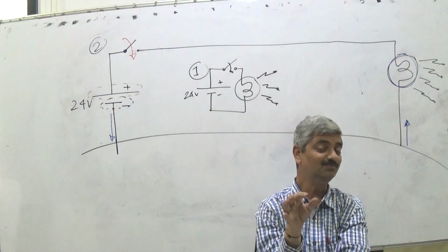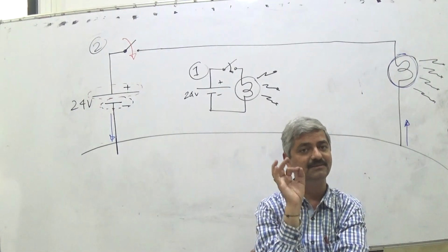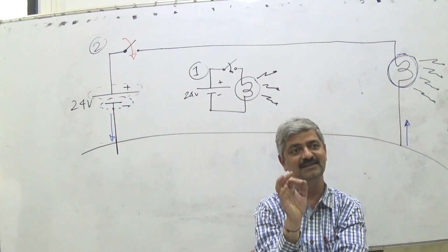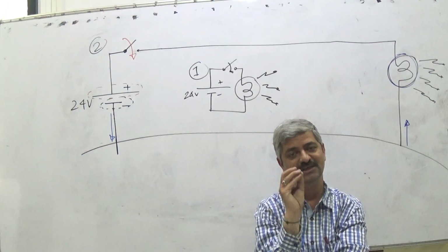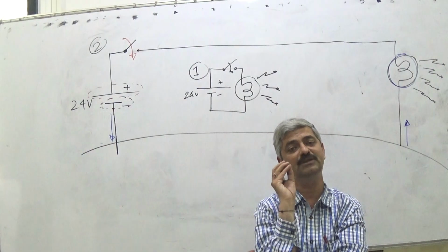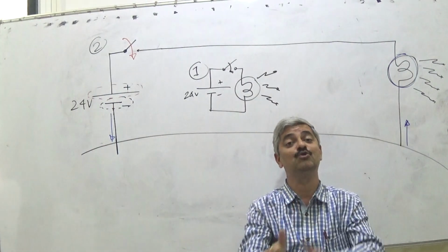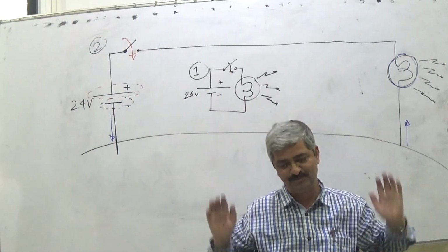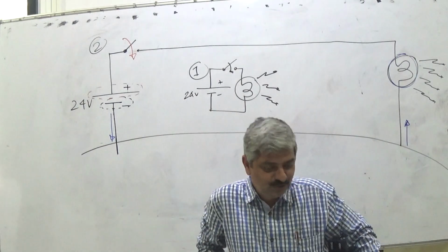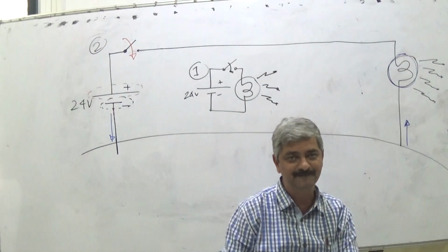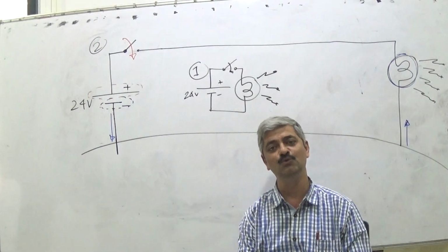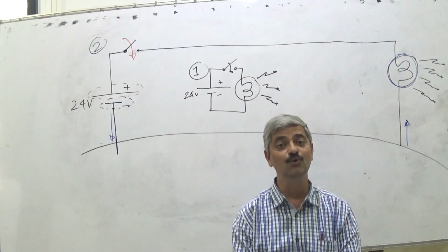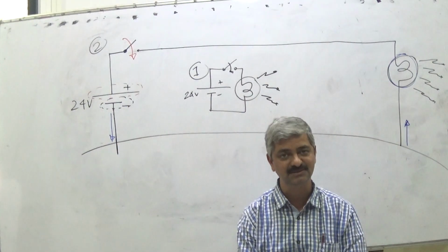Then the natural, what is Coulomb's law, you must have heard. What is the natural tendency? The natural tendency of charge is to distribute itself. So if ever there is imbalance of nuclear charges, it tries to reduce that imbalance.